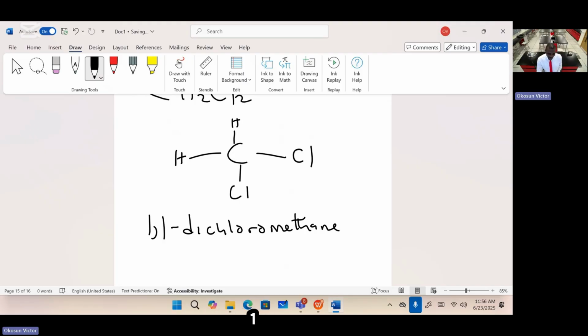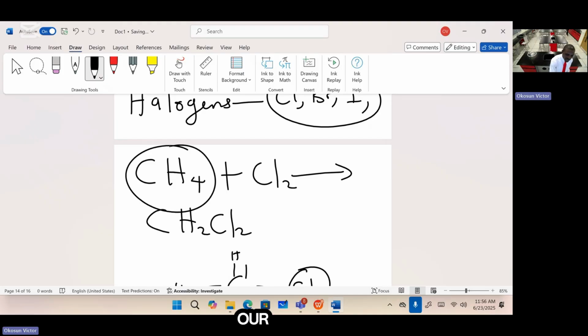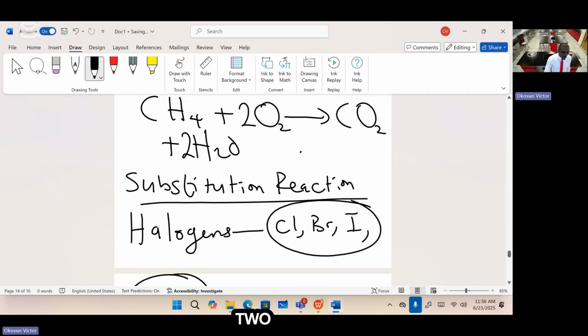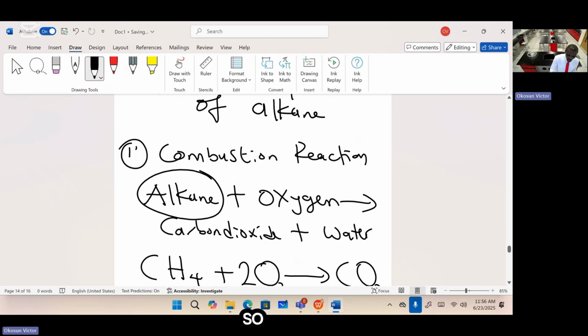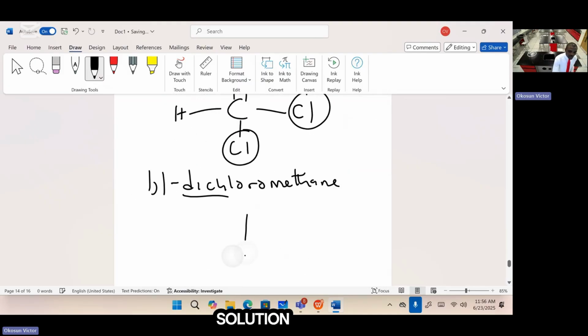Why do we say 1,1? Because the carbon is 1 and the chlorine is attached to carbon 1. And how many chlorine do we have there? You have 2 chlorine, that's why we say dichloro. And then it's from a member of alkane called methane. So this is 1,1-dichloromethane. So these are the two major reactions of alkane. We use methane as a case study: combustion reaction and substitution reaction.